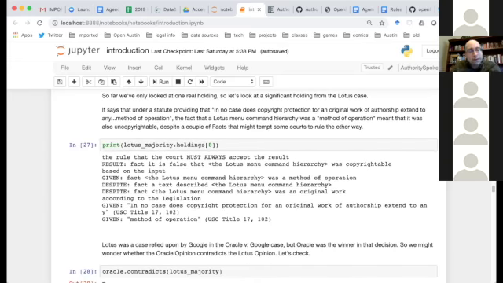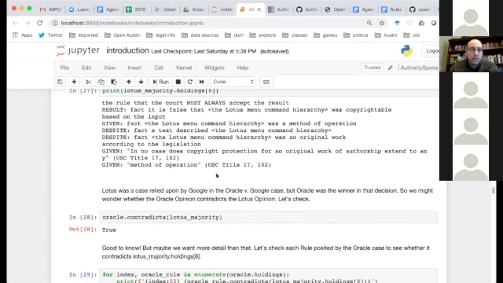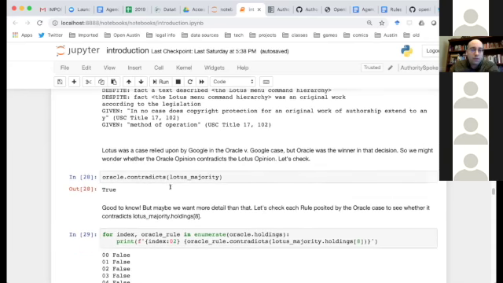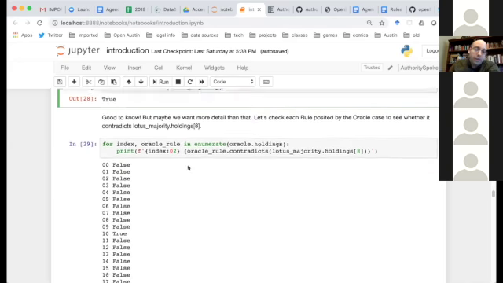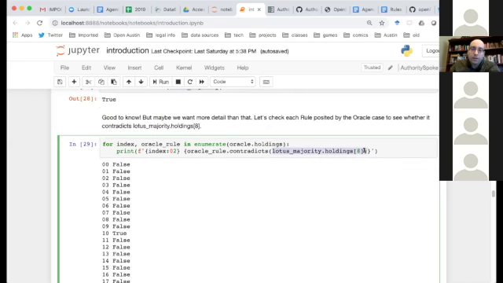contradictions. So this could be relevant for a task like creating a citator. Here I'm checking whether this Oracle case contradicts the Lotus case at all, and I just get a true, which is maybe not helpful. But now I'm checking whether a particular rule within the Lotus case is contradicted by any of the rules from the Oracle case.